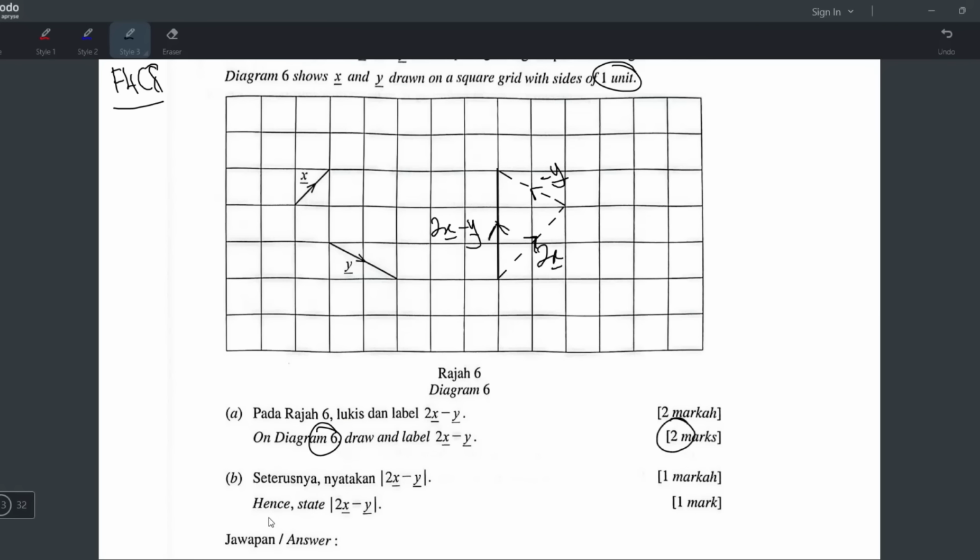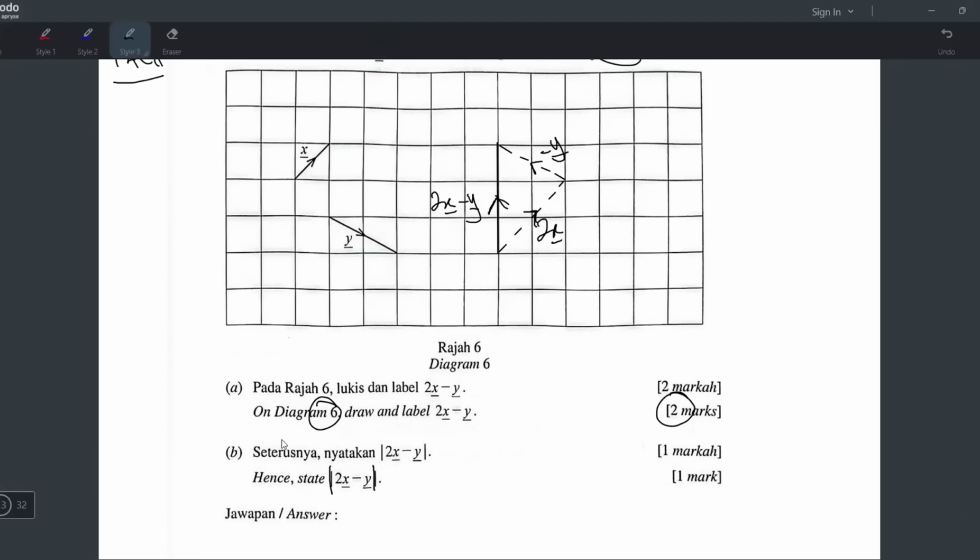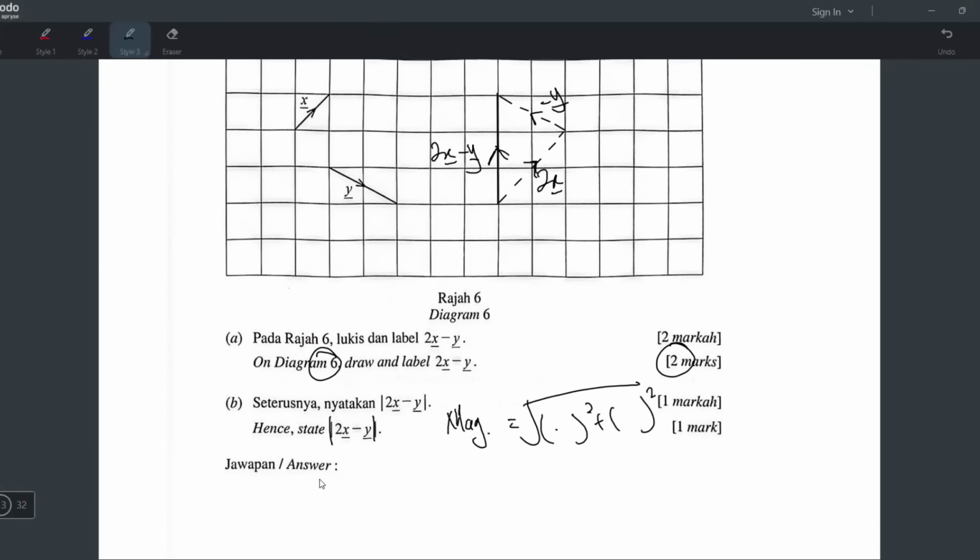Okay, now B. Hence state the... Okay, this one is magnitude. Okay, they want to find magnitude of 2x minus y. Okay, the magnitude formula, you have to take square root, bracket square plus bracket square. And inside you have to put the number before ij. Not xy, you don't even go and put 2, negative 1 like that. That's wrong. That's wrong already. You have to put the number before ij. Okay, and this is not ij. Okay, so I think I have to find out the vector 2x minus y in terms of ij first. Yes, I have to find out in terms of i and in terms of j first.